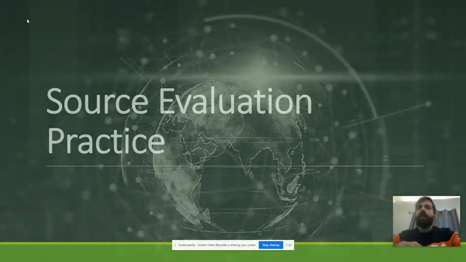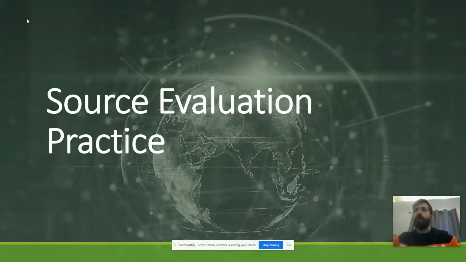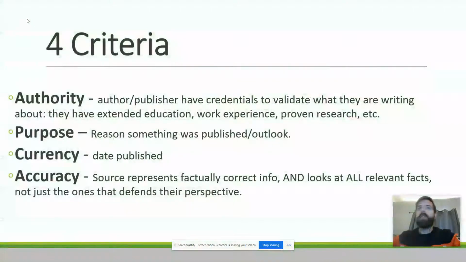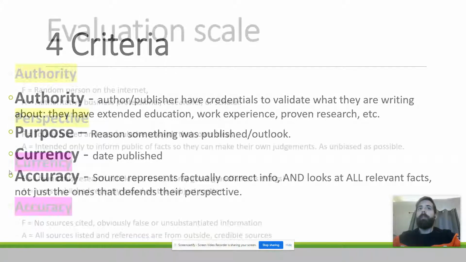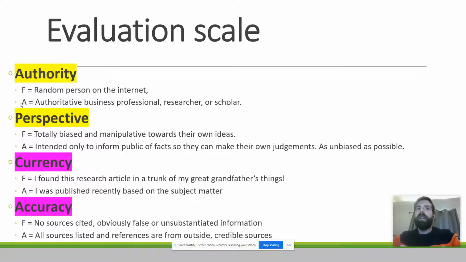Howdy, folks. So here's some source evaluation practice that I want us to go through with those four criteria that I gave you in the previous video. Looking at how we are going to actually evaluate authority, purpose, currency, and accuracy when we find information on the internet. You can see my evaluation scale here. We're going to go through an article that I found online, and I want you to grade each of these four areas from F to A, and you can press pause and take a look at my grading criteria here.